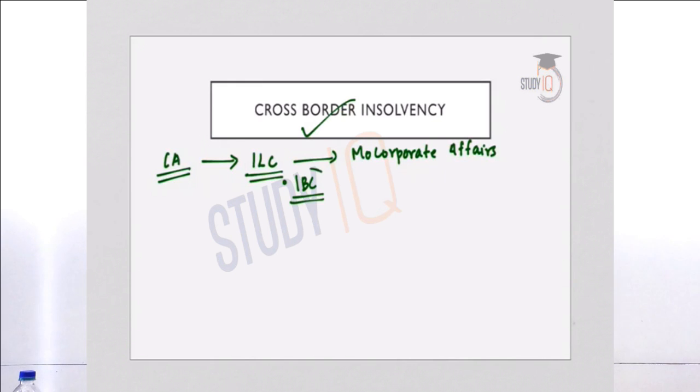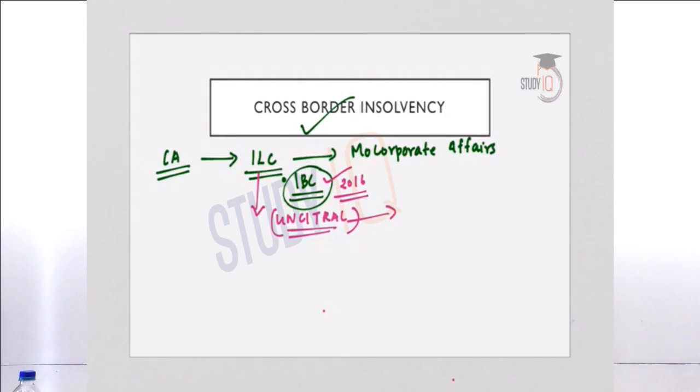So this is very important. Insolvency Law Committee is responsible for recommending amendments to the IBC Code of India 2016. And ILC, that is Insolvency Law Committee, recommended the adoption of UNCITRAL Model Law of Cross-Border Insolvency 1997. We will come to the details of UNCITRAL later in this lecture. So it was a recommendation of ILC or Insolvency Law Committee to adopt the UNCITRAL Model Law of Cross-Border Insolvency of 1997.